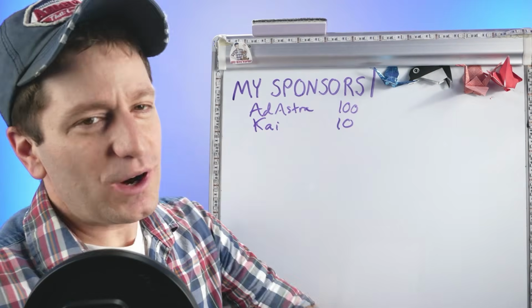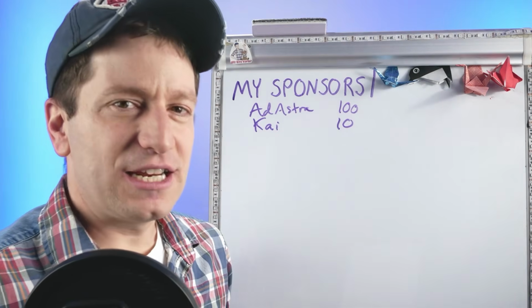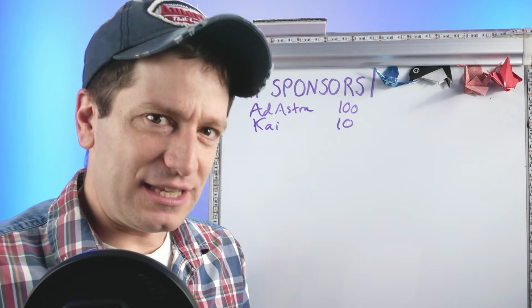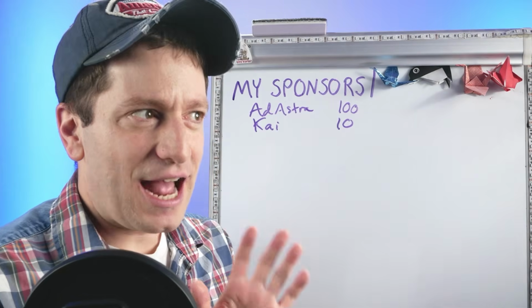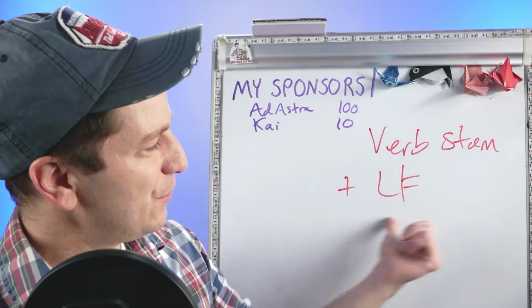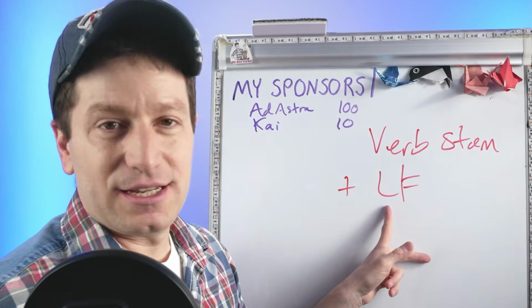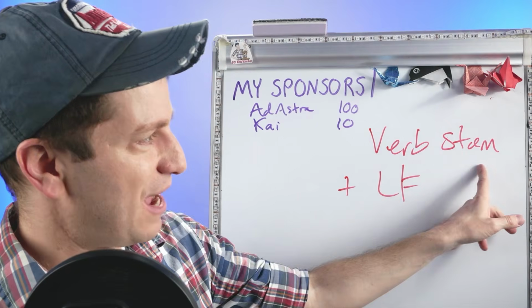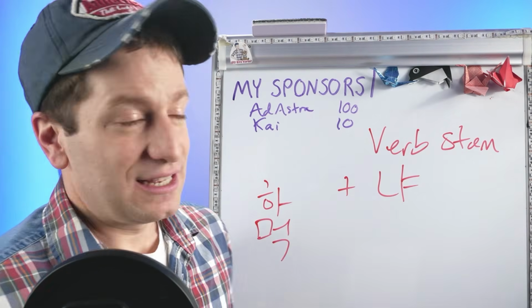Hey everyone, we're going to be learning about one form today, but it's actually like 3 forms. But the good news is that you only really need to learn one of them, and that's the simplest version. The first verb ending we're going to learn is 냐, and the way it works is very simple. You take a verb stem and then you attach 냐, and you're done.